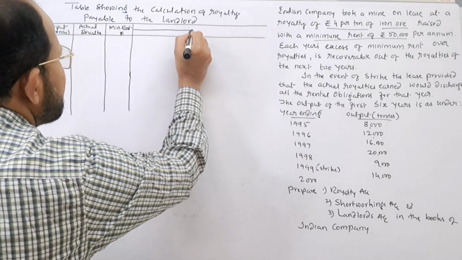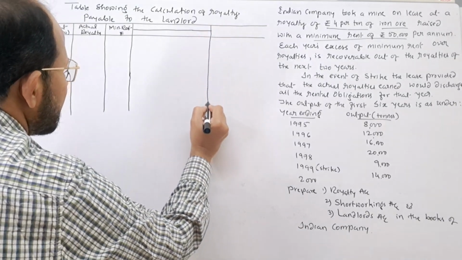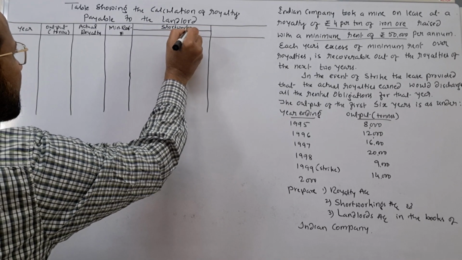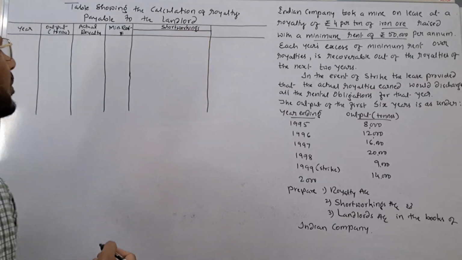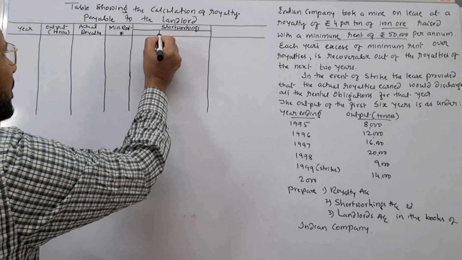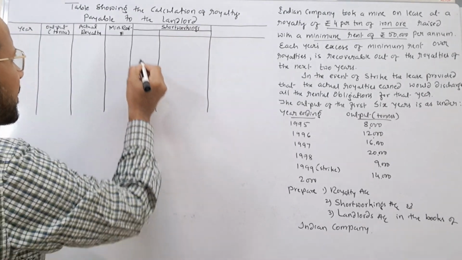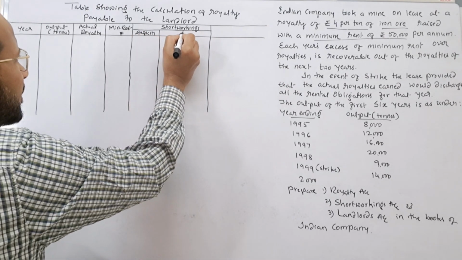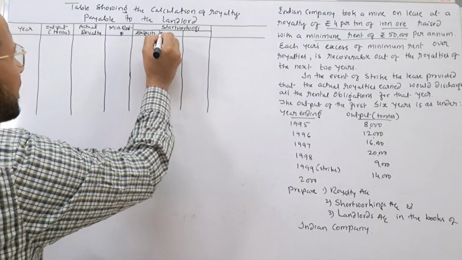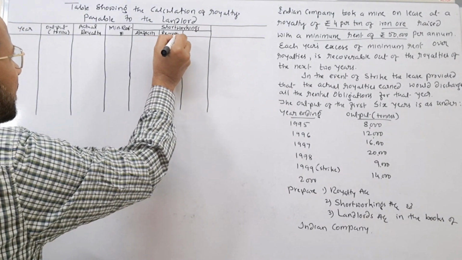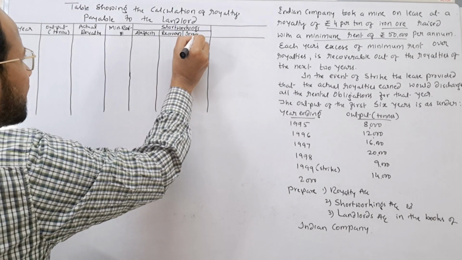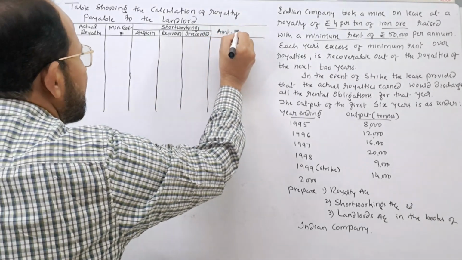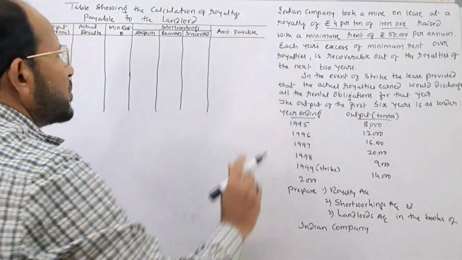Next one is short workings. In short workings, this column will give the details of deficit. If short working is recovered, that also we write here, recovered. Next one is irrecovered, and last column is amount payable. To whom? To the landlord.